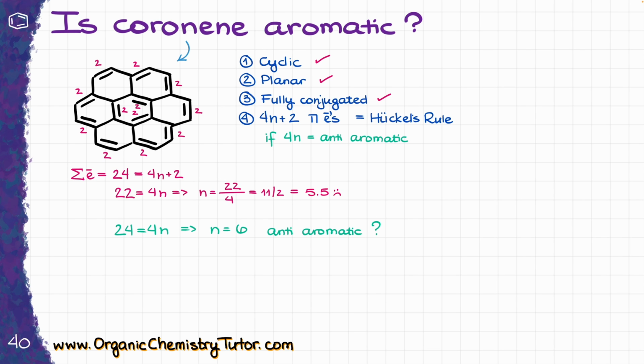We know that anti-aromatic compounds are extremely unstable and we cannot easily isolate an anti-aromatic compound, and coronene is not only stable, but it is actually a naturally existing mineral. You can Google coronene and you will see that we have coronene as deposits sitting as a stone in our earth in different places. So how come this molecule, which is supposed to be anti-aromatic according to all of our rules, is a perfectly stable natural mineral that is definitely not breaking apart or being a biradical or anything of that sort that anti-aromatic compounds usually are?